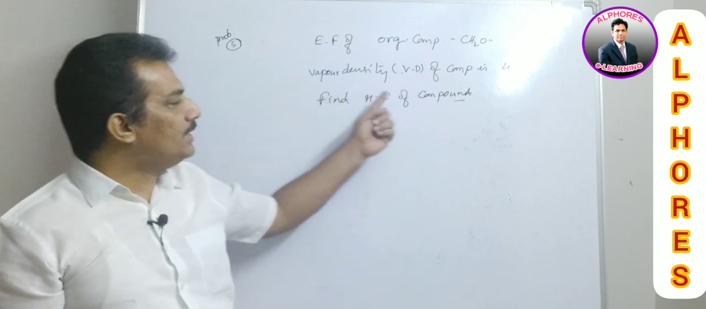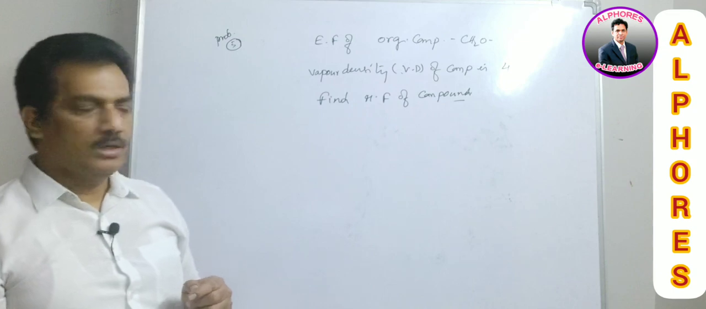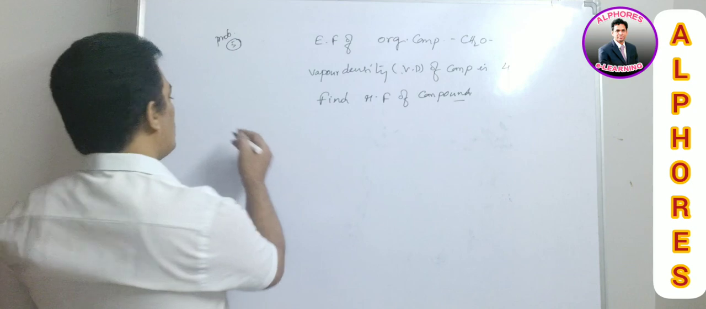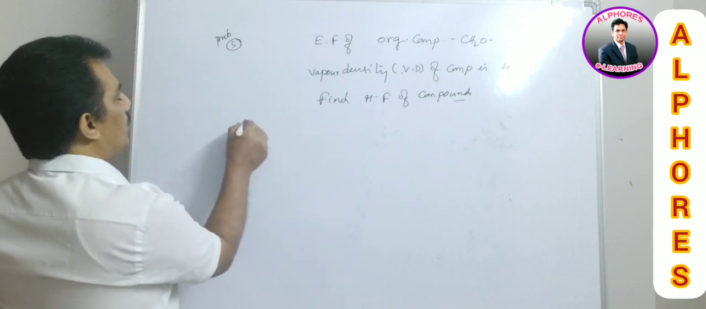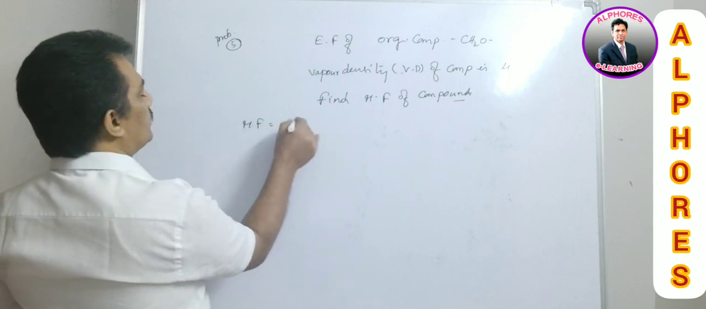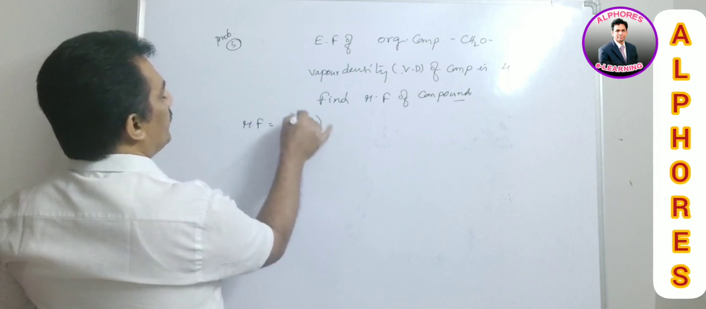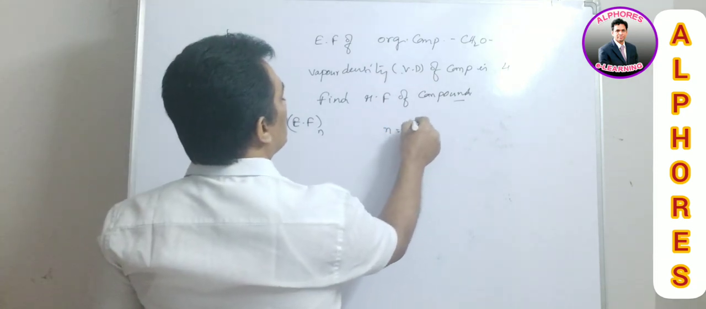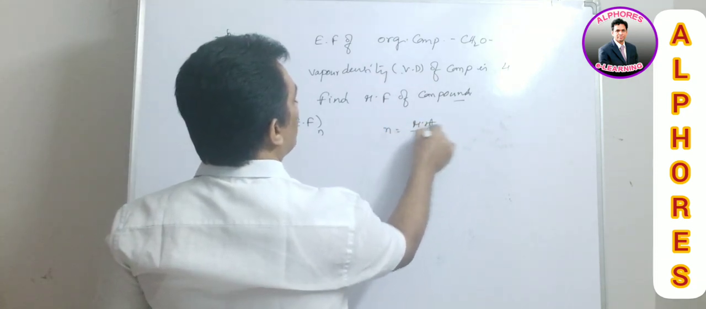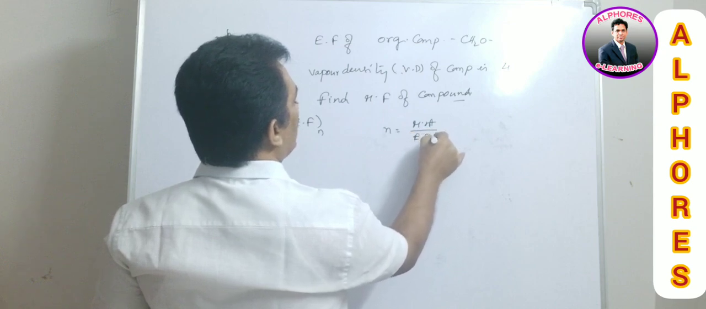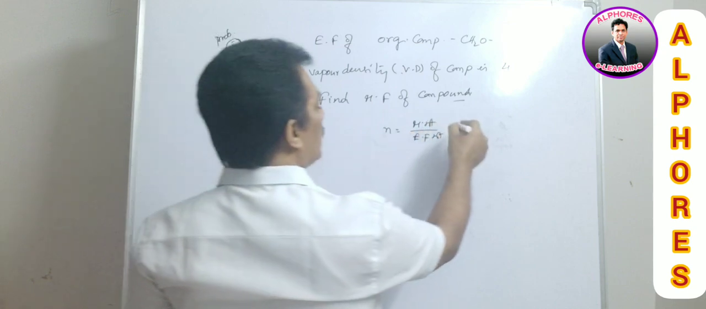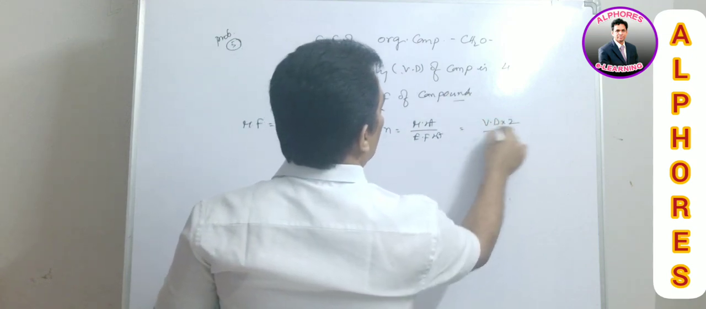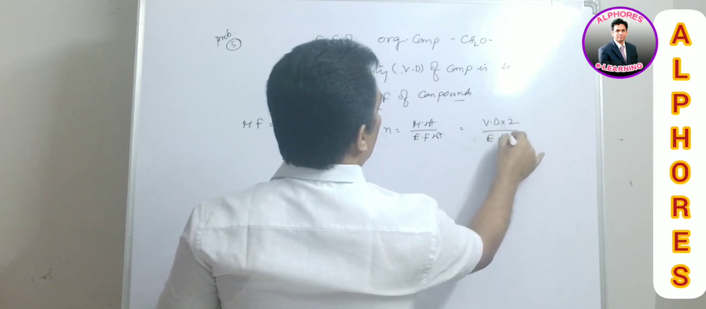And now if the vapor density of the compound is given as 45, they ask to find the molecular formula of the compound. Clear? And again, what is the formula? Here we have the formula: molecular formula is equal to empirical formula into N. And here we know N is nothing but molecular weight by empirical formula weight. And now molecular weight is vapor density into 2, divided by empirical formula weight.